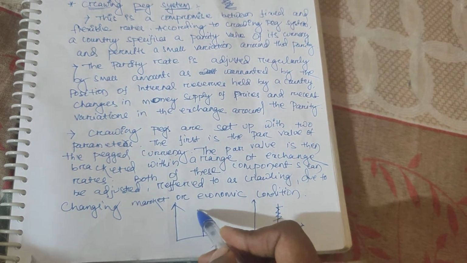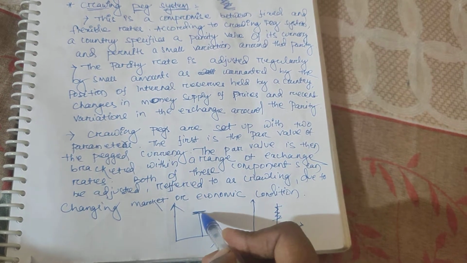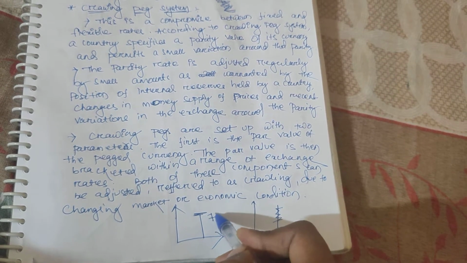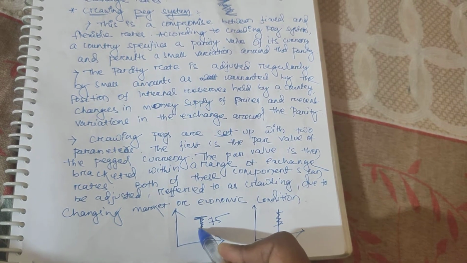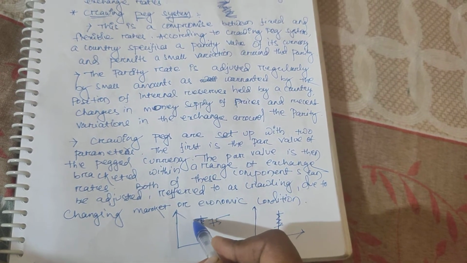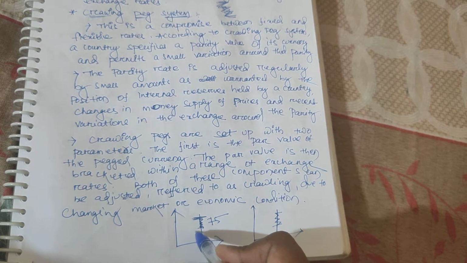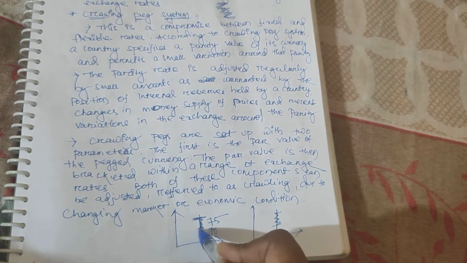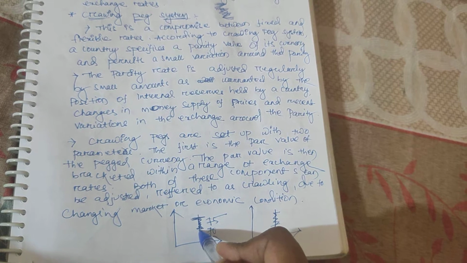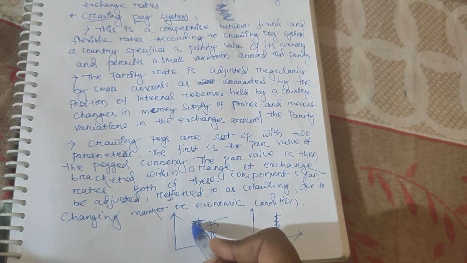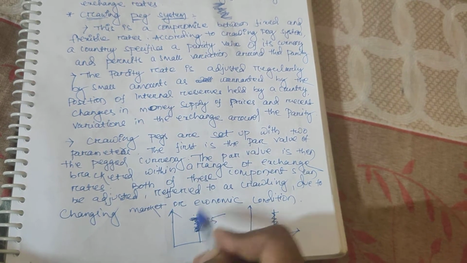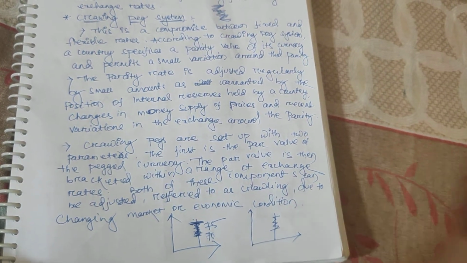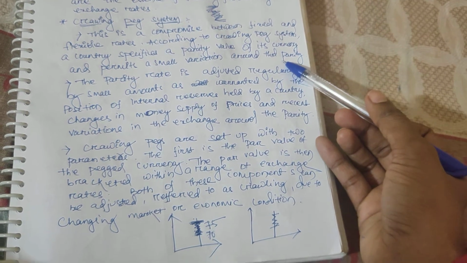We say that the dollar value in rupees will be 75. It may vary to 73 or 72, maybe 70 or 71, whatever it may be, but the changes will be from 70 to 75, not more than that. We gave an upper limit and a lower limit. Within that, the crawling is allowed. Get it? That is known as the crawling peg system.